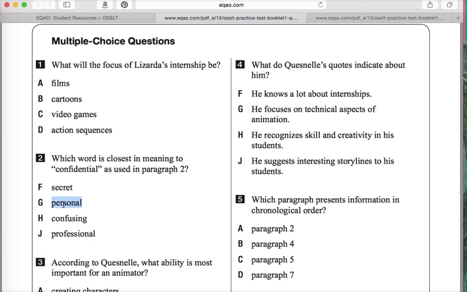If this were an individual, for instance, perhaps information could be personal and therefore confidential. However, because we're talking about a company, it's not personal. It's more of an industry secret, and therefore the answer is F, secret, is the closest in meaning to confidential in paragraph 2.